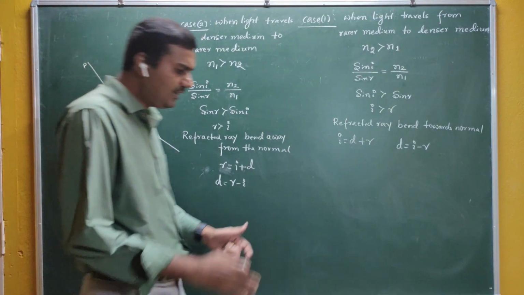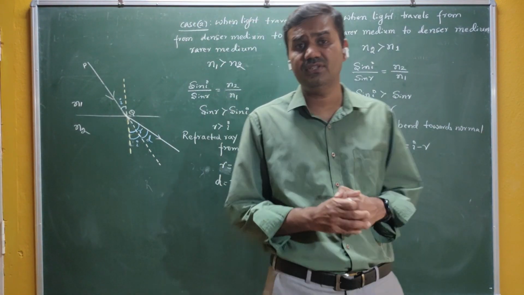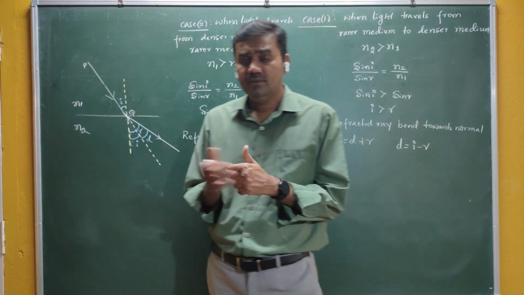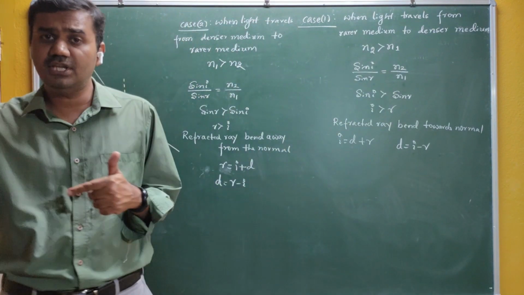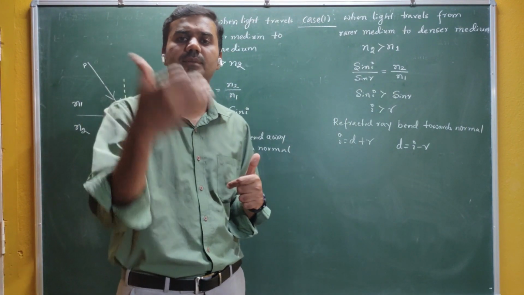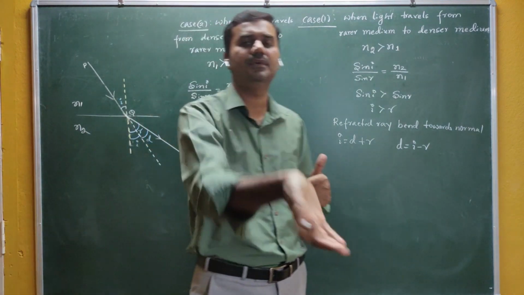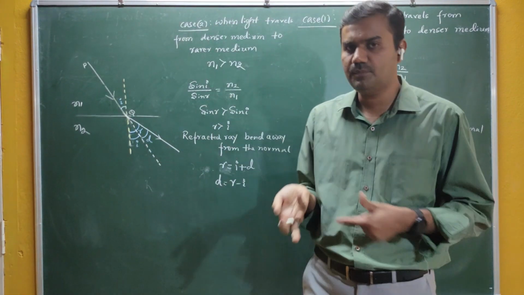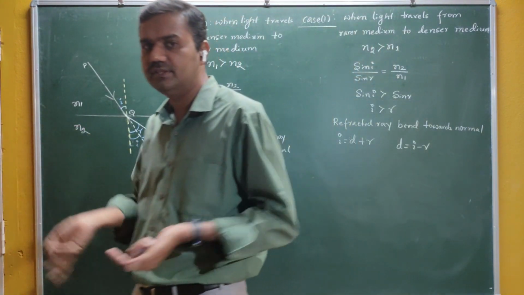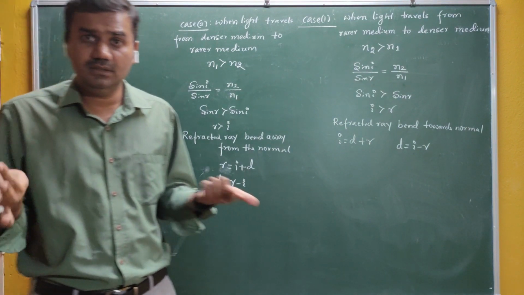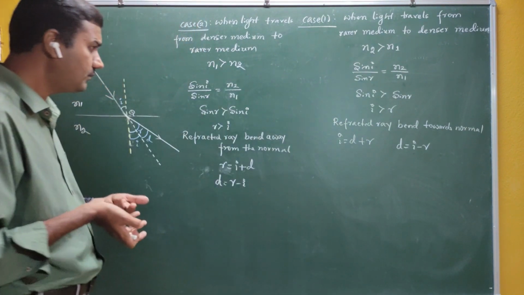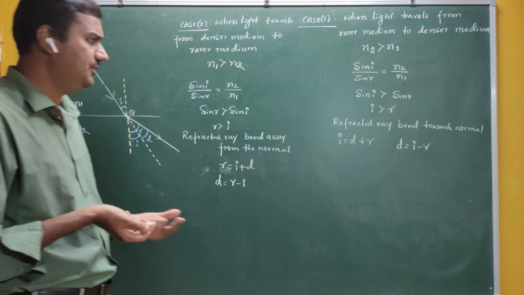So whenever refraction takes place, refraction is nothing but bending. When light travels from one medium to another medium, the light is deviated either towards the normal or away from the normal. It depends on the mediums here, but definitely the light is deviated.